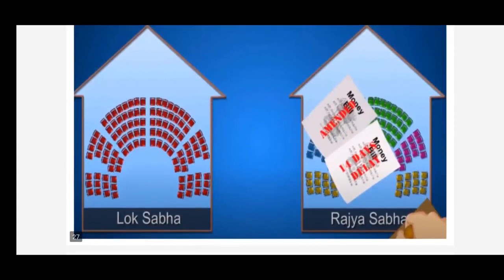Once the Lok Sabha passes the budget or a law related to money, the Rajya Sabha cannot reject it. The Rajya Sabha can just delay it by 14 days or suggest some changes.